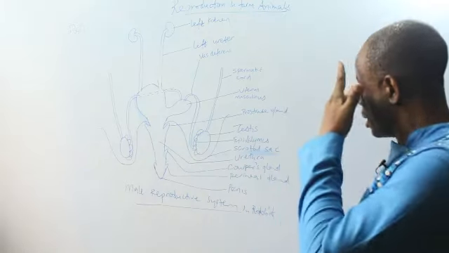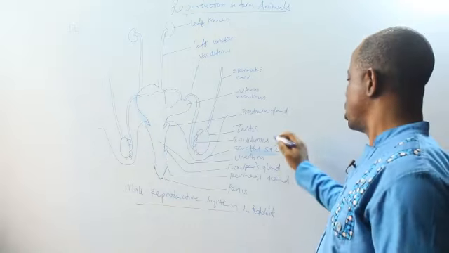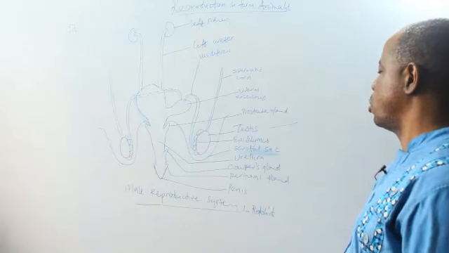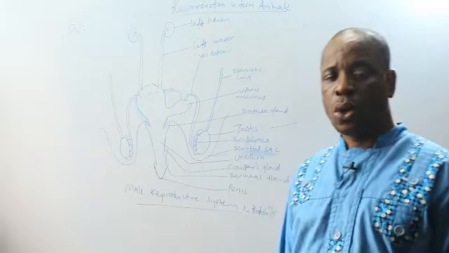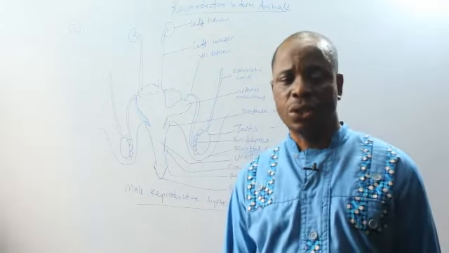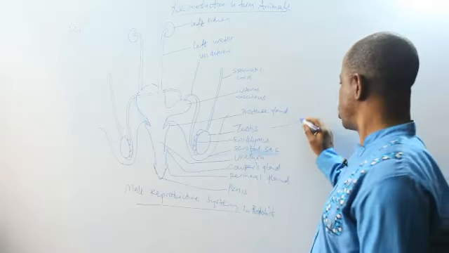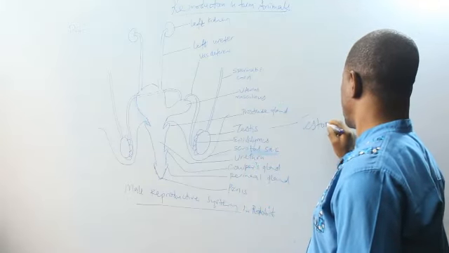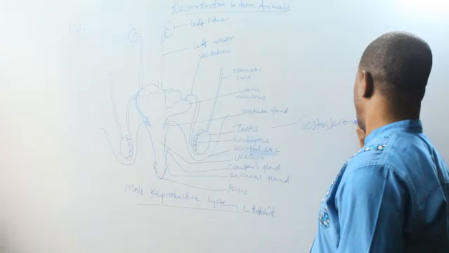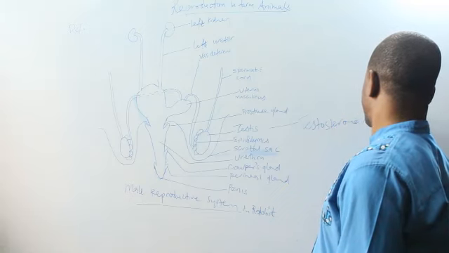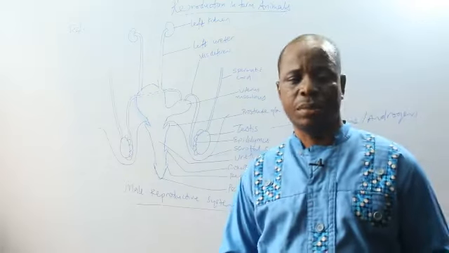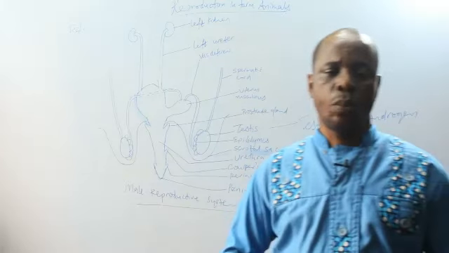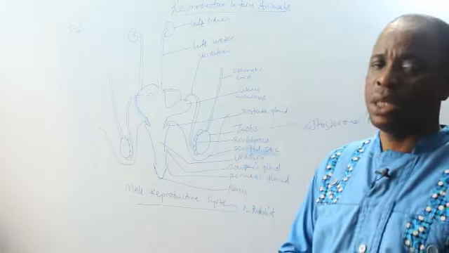The testes perform certain functions. Number 1, the testes are responsible for production of hormones called testosterone or androgen in male animal. This hormone testosterone or androgen is known as the male hormone. It's the hormone of libido. It's the hormone that makes a male animal to behave as a male animal, that enables the male animal to meet the female animal.